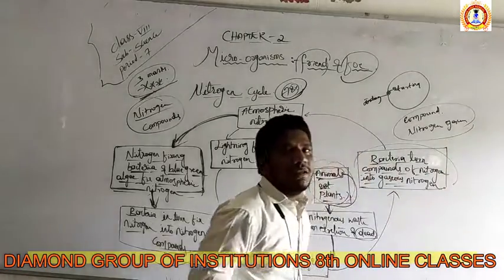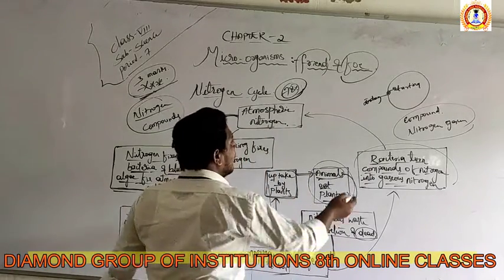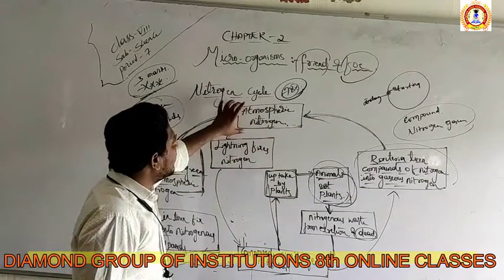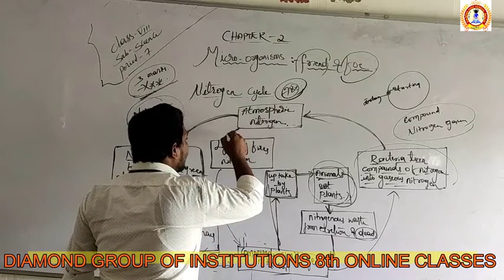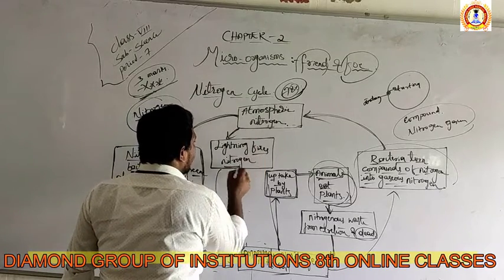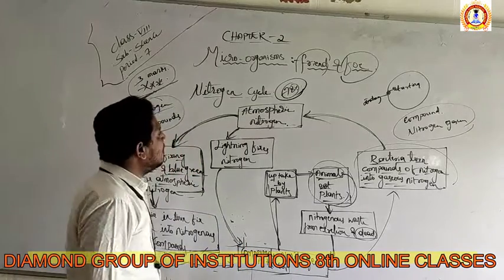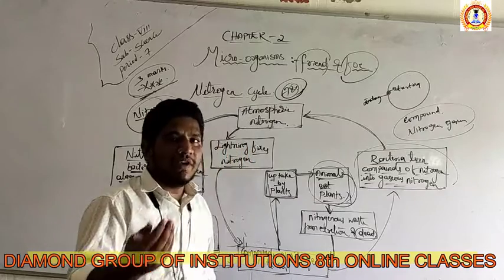Again by who? Again by the bacteria only. So right, gas means it will again go to the atmosphere. Again it will mix into the atmosphere, and that nitrogen can again be fixed by lightning, fixed and taken out, and again came into the soil. So this is a very important cycle. I think you understood. It's very important.